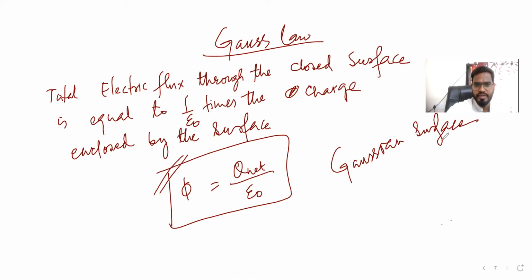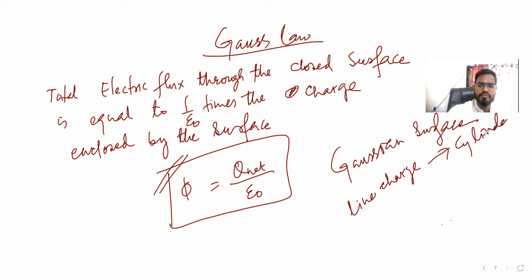Gaussian surface, we say, for a line charge, it will be a cylinder. For a point charge, it will be a sphere. For a sheet, again, it will be a cylinder.